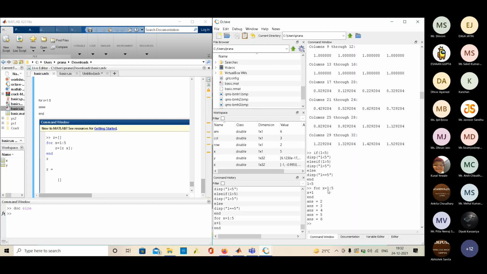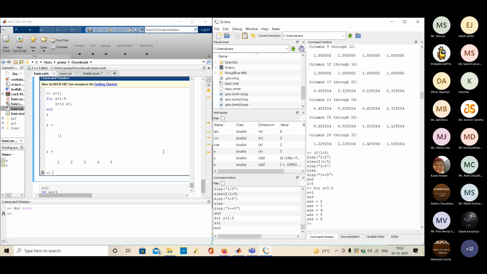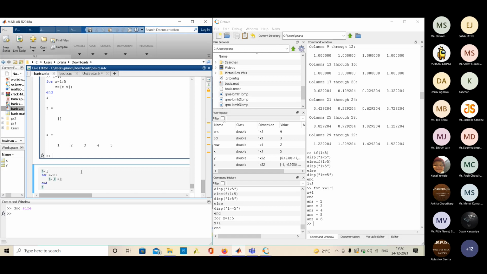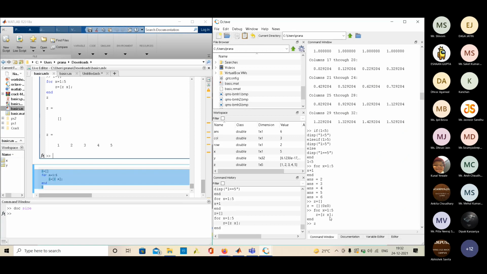So the basic structure is for, then a vector, then some commands, then end. Let me execute the example that I showed here. What is happening here is I am initializing z as an empty array.